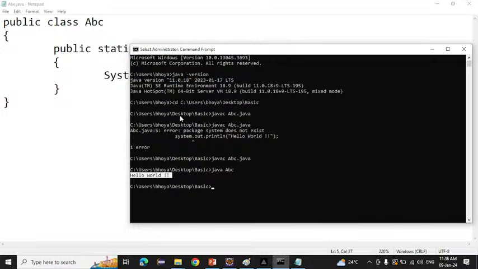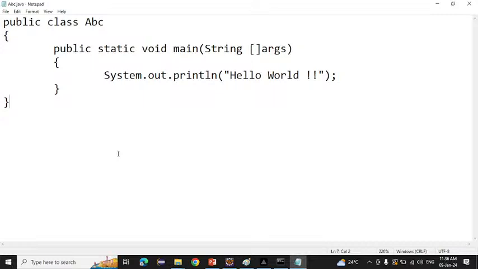Inside the Eclipse we don't have to compile and all. Simply we have to run the code, and it will run. Okay, so does anyone have any doubt till here? How to write a program? How to run the program?